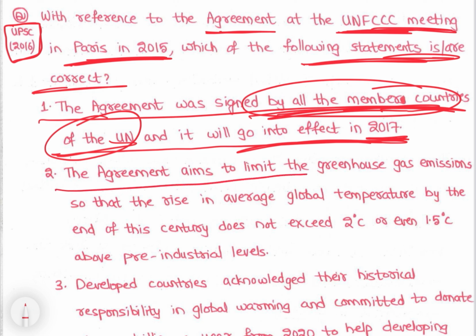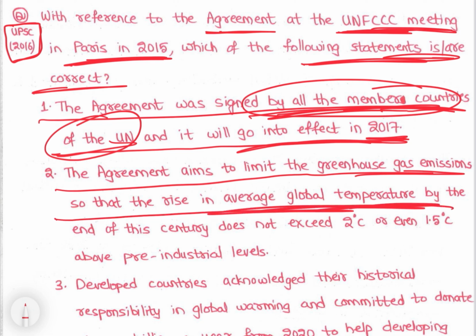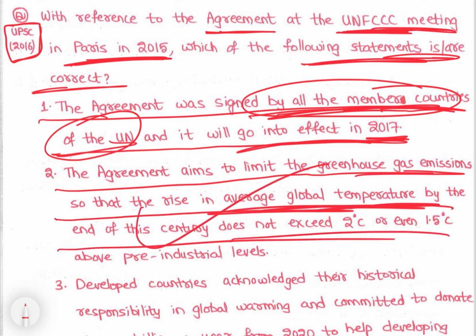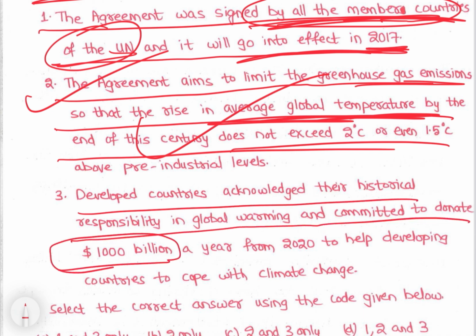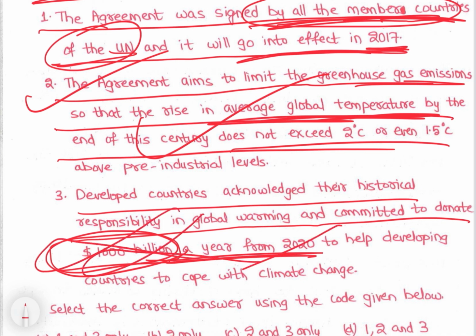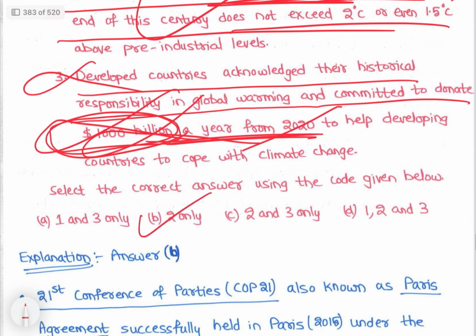Then, the agreement aims to limit the greenhouse gas emissions so that the rise in global temperature by the end of the century does not exceed the limit. Yes, this is correct. Then developed countries acknowledge their historical responsibility in global warming and committed to donate $1,000 billion a year. That is $100 billion, as we will be studying. So this is incorrect. So only option 2 is correct.